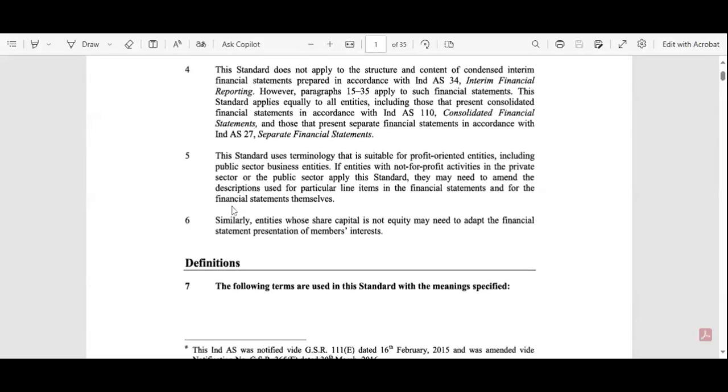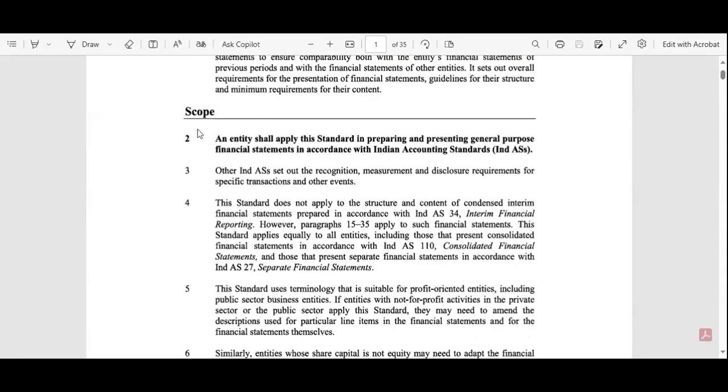Next part is the scope. What is the scope? That means to which financial statements or which financial information AS1 is applicable. That is the scope of AS1. In scope, it is written that an entity shall apply this standard in the preparation and presentation of general purpose financial statements in accordance with the Indian Accounting Standards.